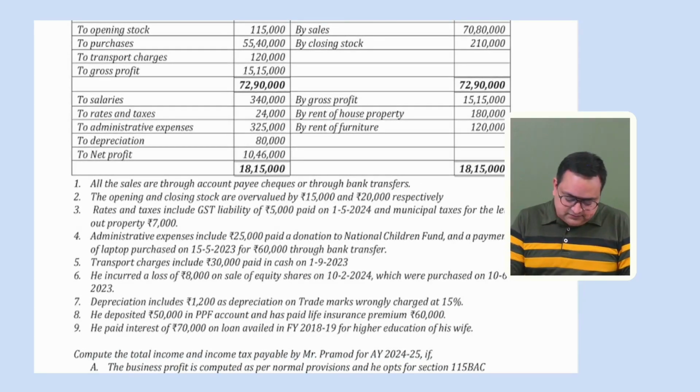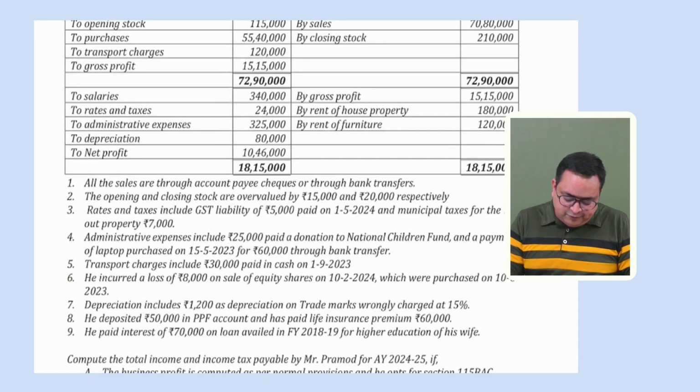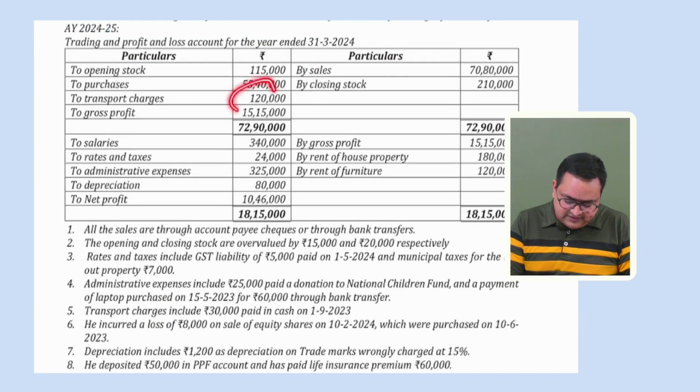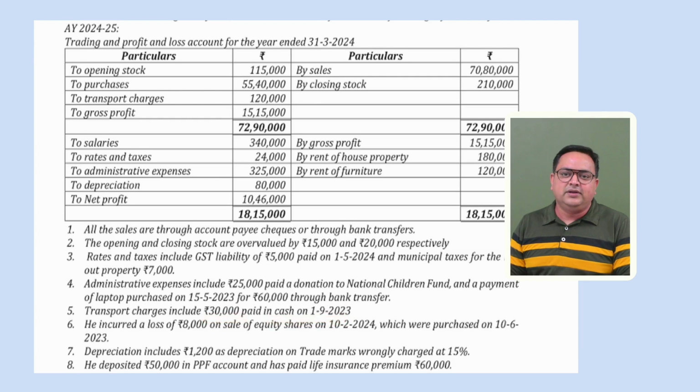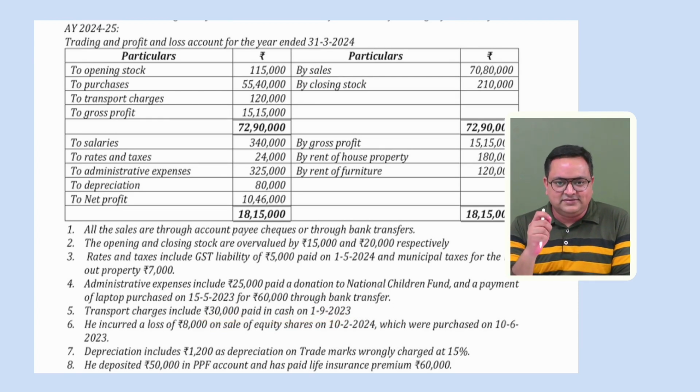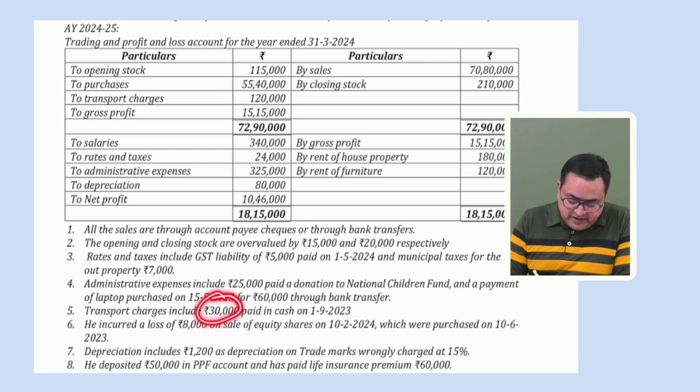Okay. Fifth point, transport charges. Yes, there were some transport charges. Transport charges include 30,000 paid in cash on 1/9/2023. You have paid more than 10,000 rupees, right? If it is not mentioned, it means that we have paid in a single day. And it is mentioned that on 1/9/2023, on a single day, you have paid this in cash. So it should be added back, right?